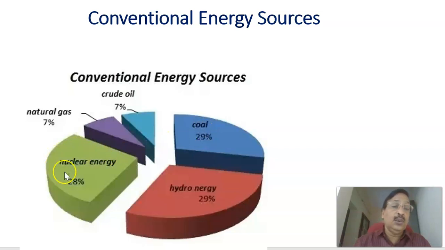Next, nuclear energy, that's also a conventional energy source, that comes around 28 percent. Then crude oil 7 percent, natural gas 7 percent. All these are called conventional energy sources.